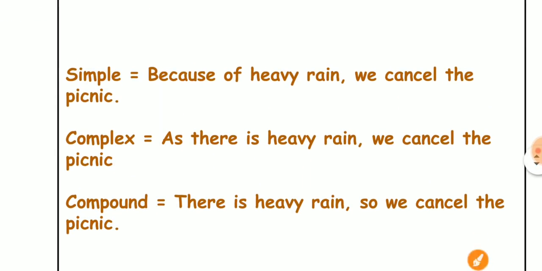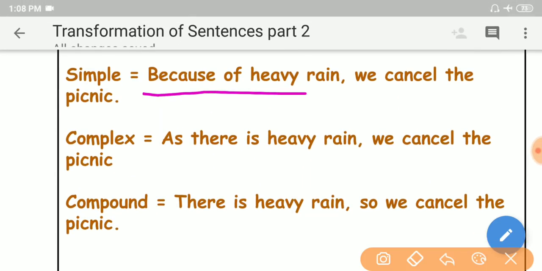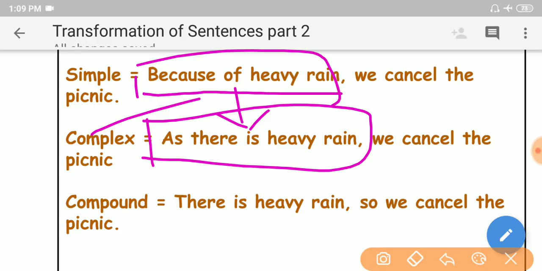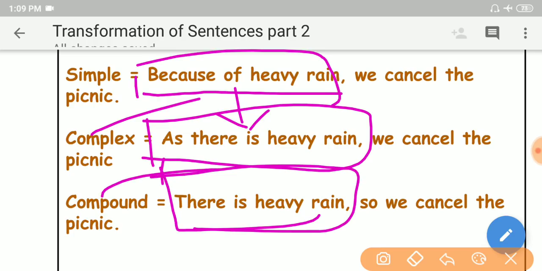Another example: Because of heavy rain. Phrase, expanding this phrase to a dependent clause to get a complex sentence. Again, this dependent clause is expanded to an independent clause to get a compound sentence.